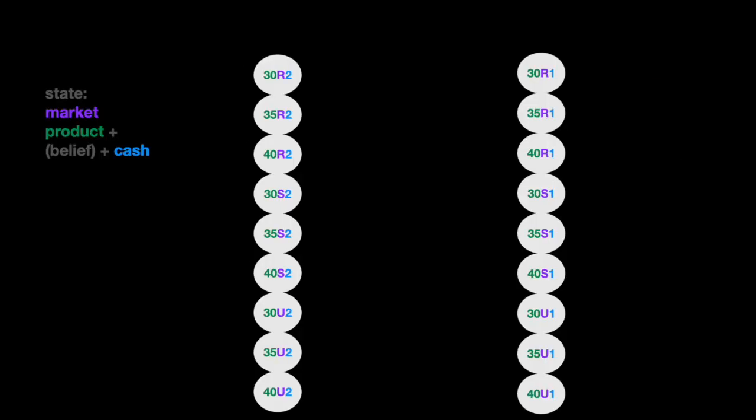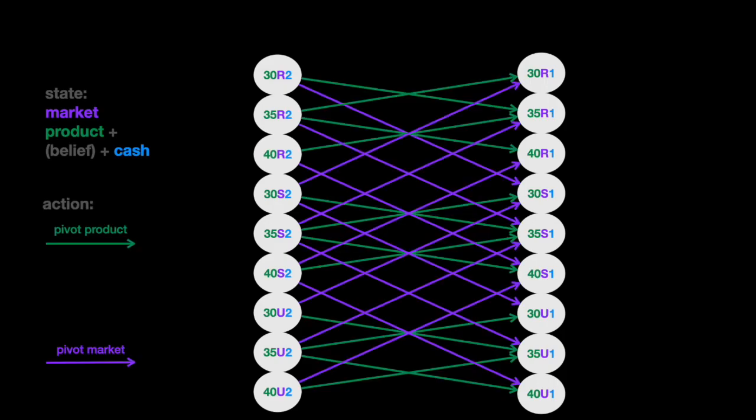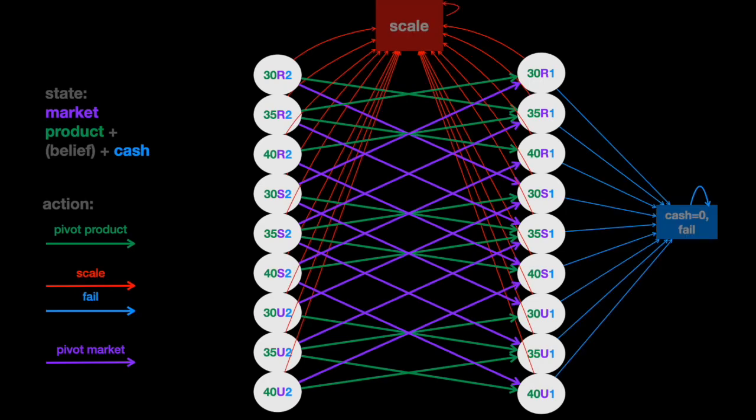This is a state transition diagram where state is defined by market and product plus cash. Belief is also a state and will be shown later. For each cash state, we have 9 states as a combination of 3 market and product types. For action, we have pivot product and pivot market actions, scale action, and fail action.